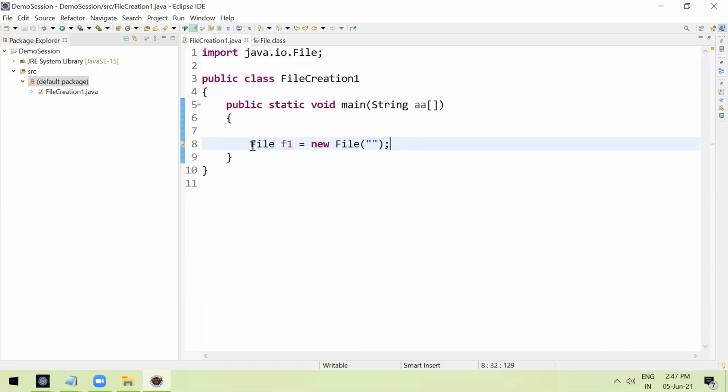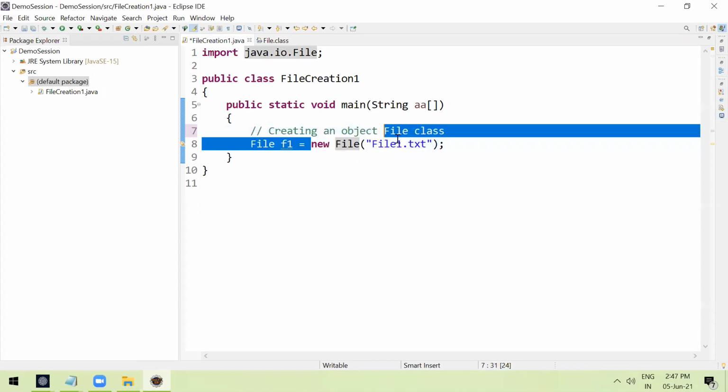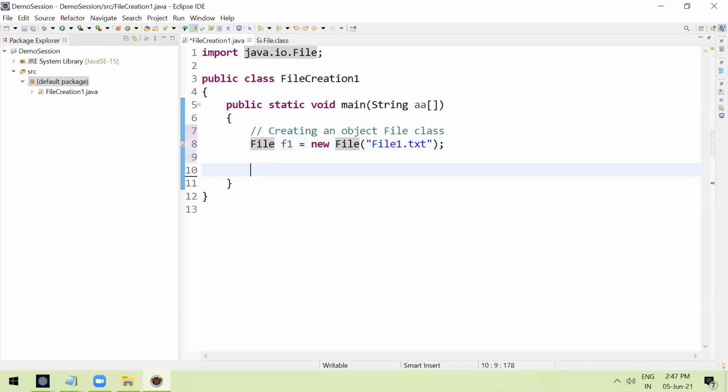Now, this is a File class. Which file do you want to create? Consider I want to create file1.txt, one text file. Just mention the file name here. Here we are creating an object of the File class. We are using the new keyword, instantiating the File class, so this will create an object.